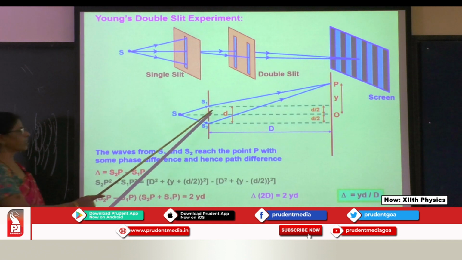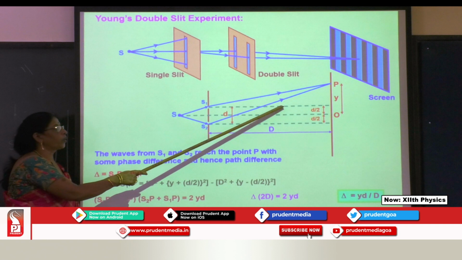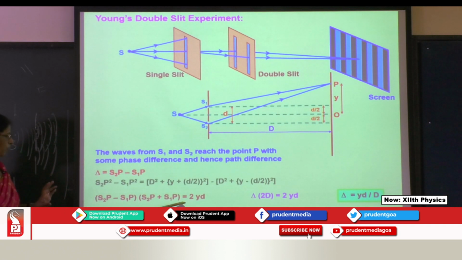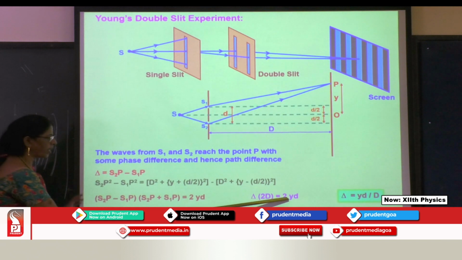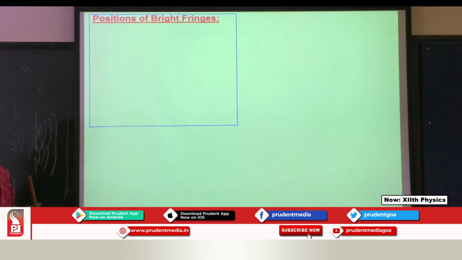And this is what we have, 2D. Why? Because this is slightly greater than D and this is slightly less than D, so when you add these two, it is approximately equal to 2D. That's what we take. So 2D into delta equals 2yd, and our path difference is equal to yd upon D. Okay, so now the position of bright fringes.